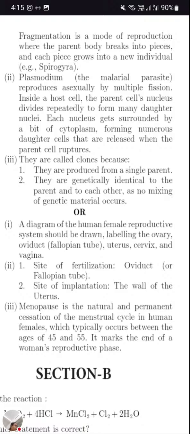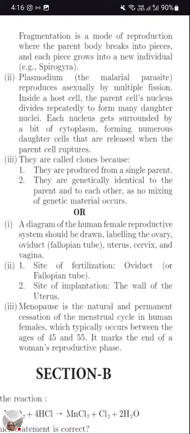During unfavorable conditions, a cyst develops where the nucleus divides many times, and during favorable conditions, the cytoplasm gets distributed and it bursts out to give new individuals. Even amoeba develops during unfavorable conditions by multiple fission.